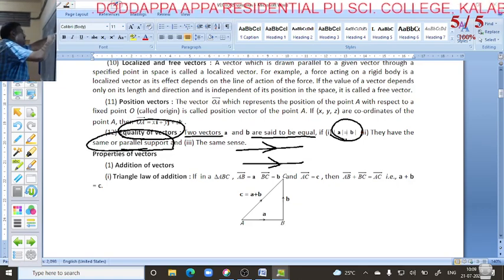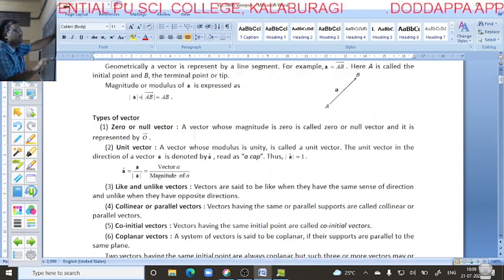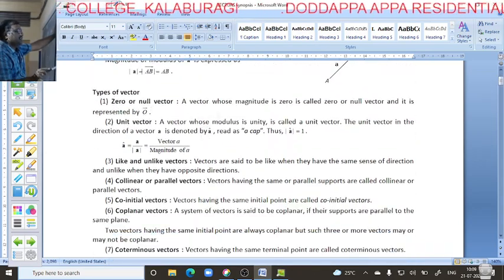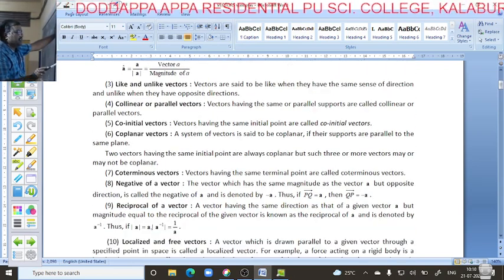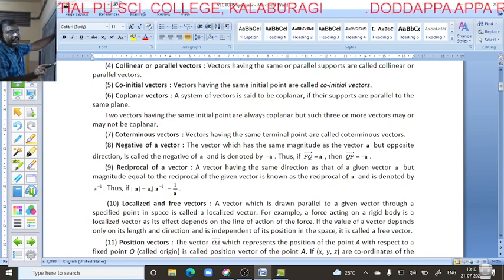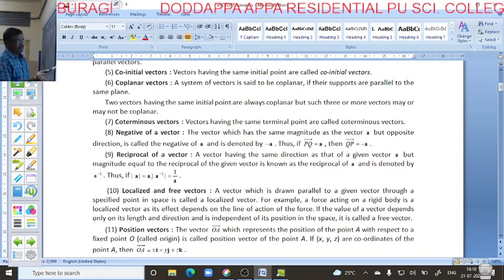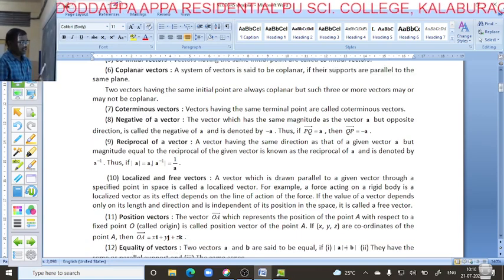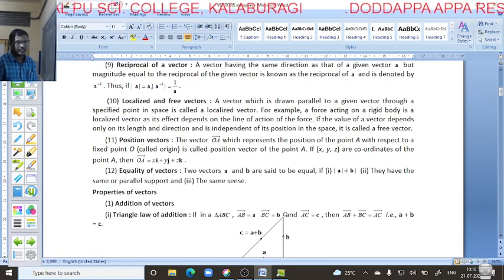So these are all the types of vector. What are the types of vector here? One is zero or null vector, another one is unit vector, next collinear or parallel vector, next co-initial vector, next coplanar vector, next negative of a vector, and the last one is equality of a vector. These are all very important.